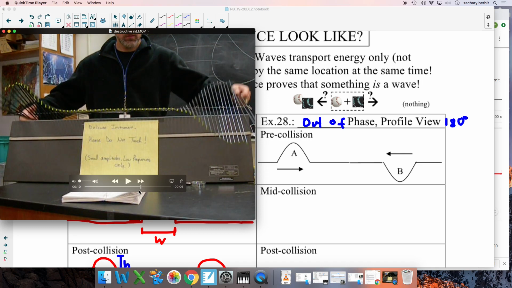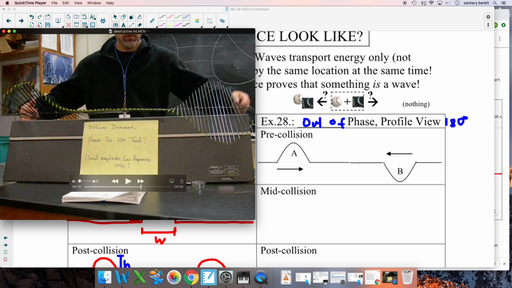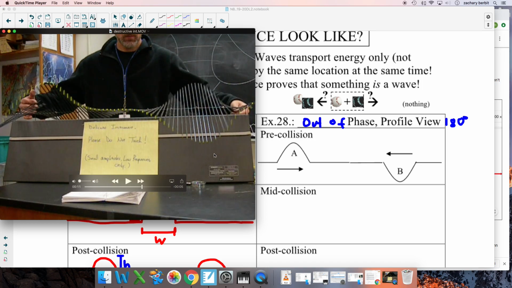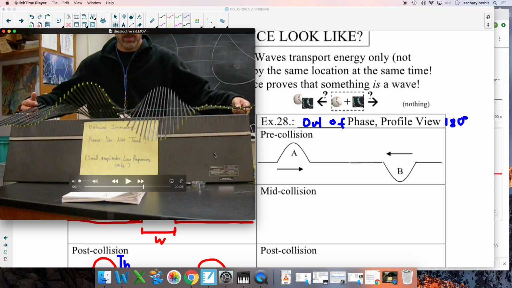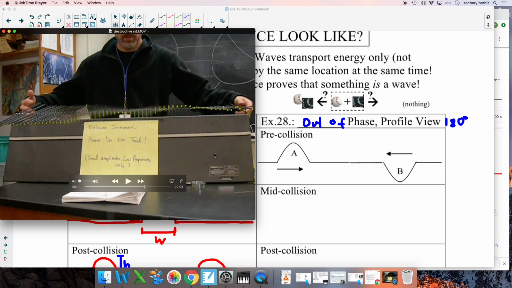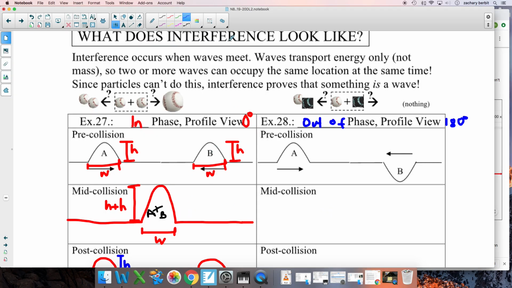On our left, you see a crest, an up pulse. On our right, facing us, you see a trough, a down pulse. They're coming toward each other. What happens when they meet? Flat line. Cold. Flat line. These two did exactly what happened before here.